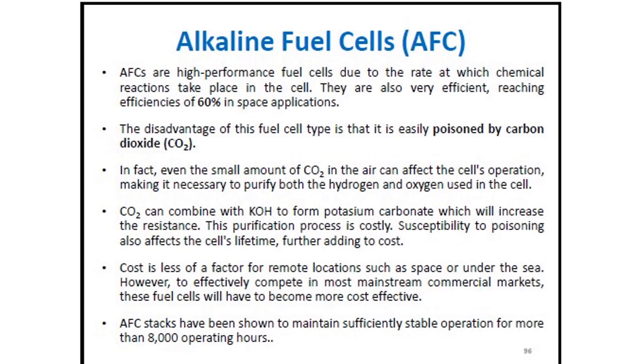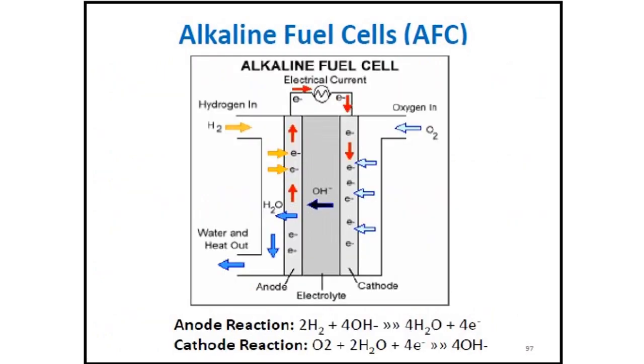The main electrolyte used is potassium hydroxide in aqueous solution, that is 40% aqueous. Here we can see the figure of the alkaline fuel cell. There is an anode and cathode, and between them the electrolyte, that is hydroxide. In the anode, hydrogen fuel is supplied, and in the cathode, oxygen is supplied from the air.